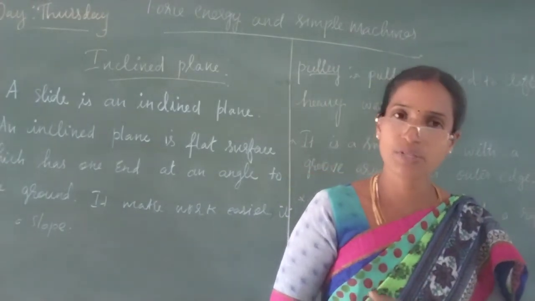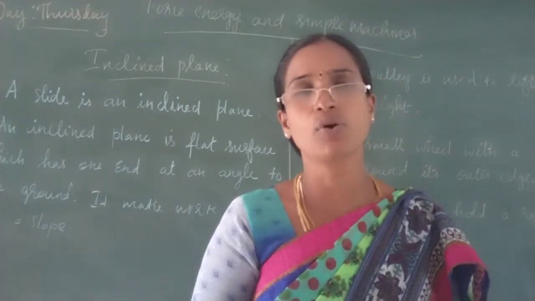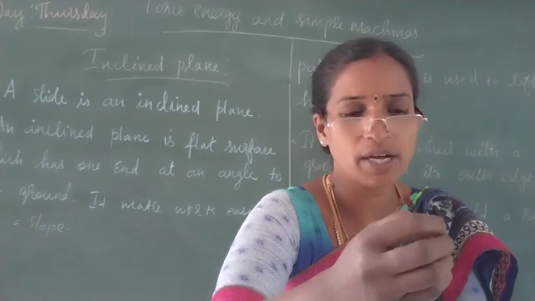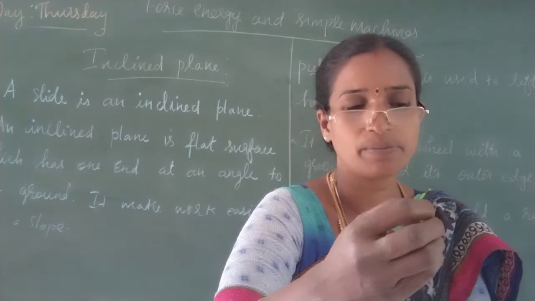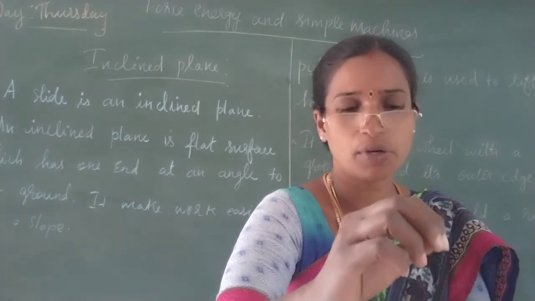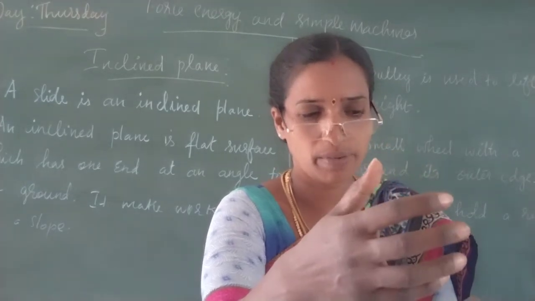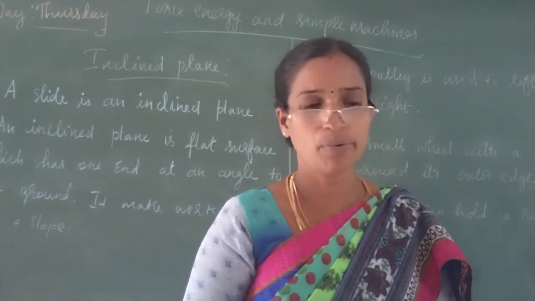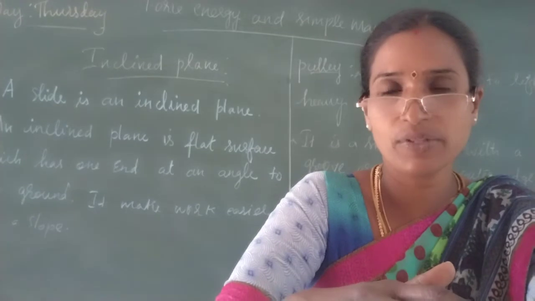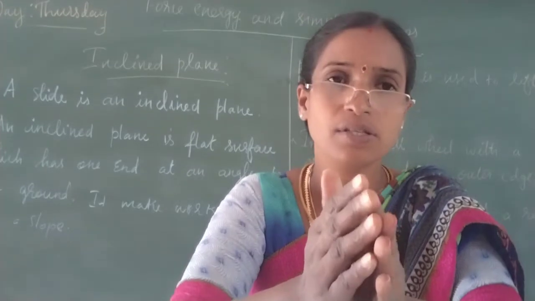Lifting water from the well, we use only one pulley, but with a movable pulley we use more than one, because the total effort gets divided across different pulleys. So this is usually used to lift heavy loads.